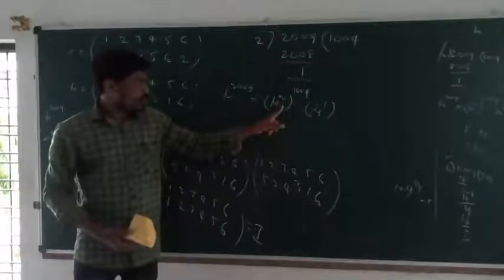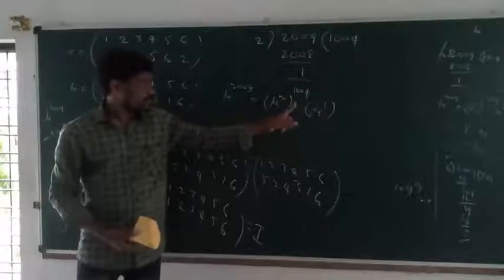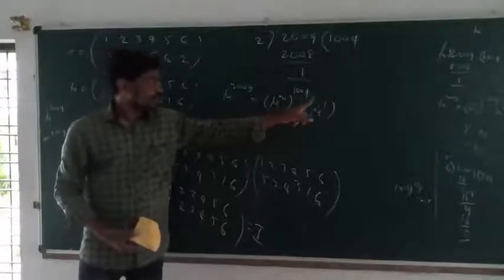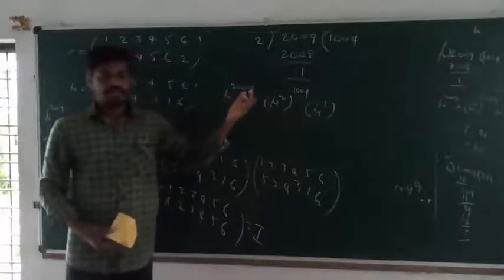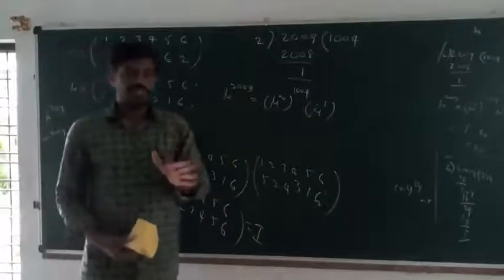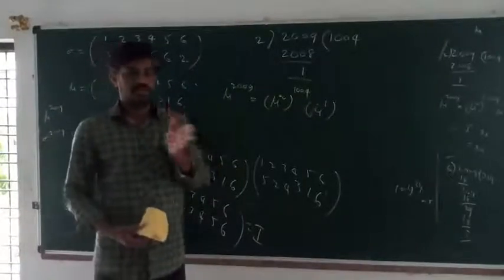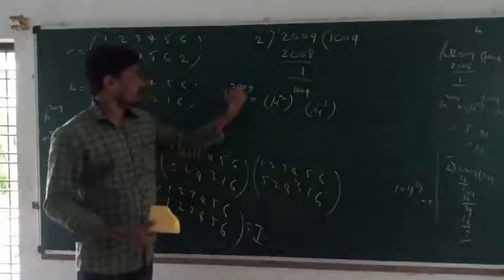The 2008 power plus the 1 power gives 2009.